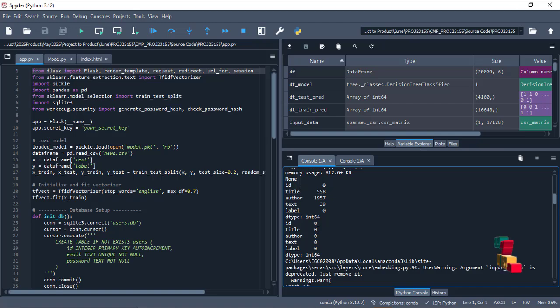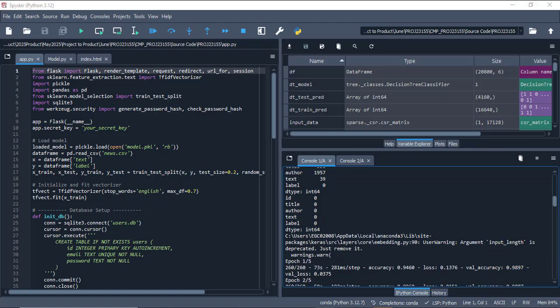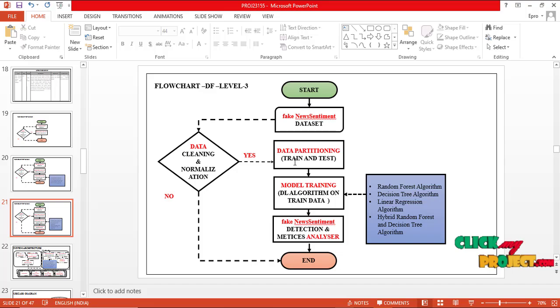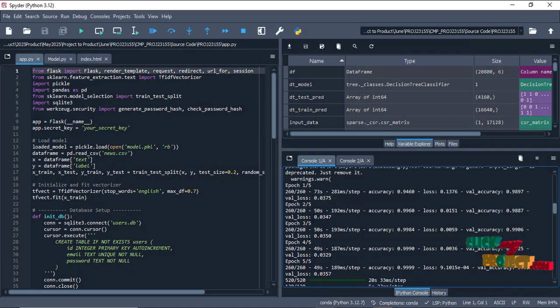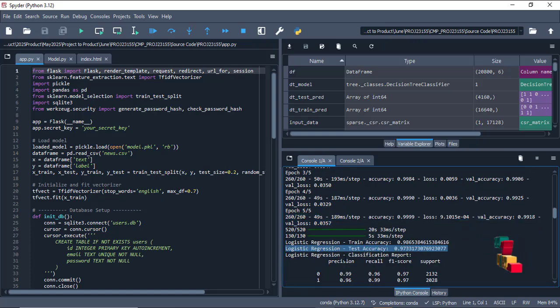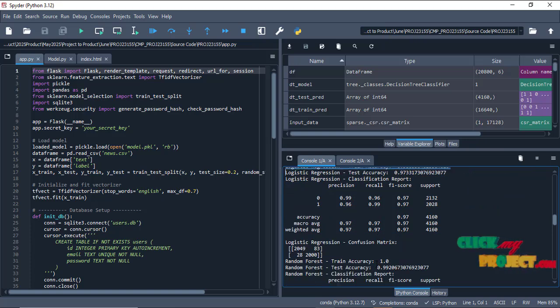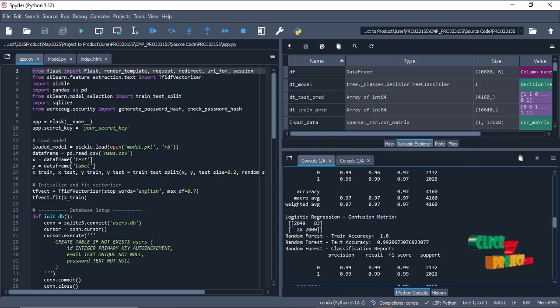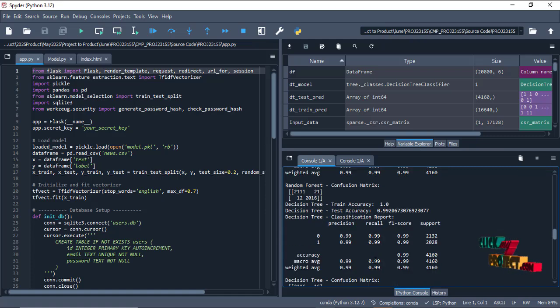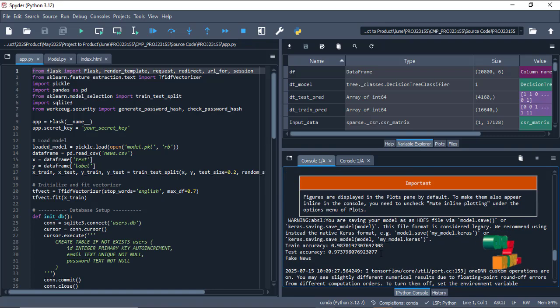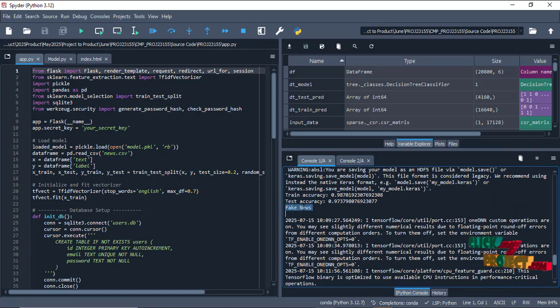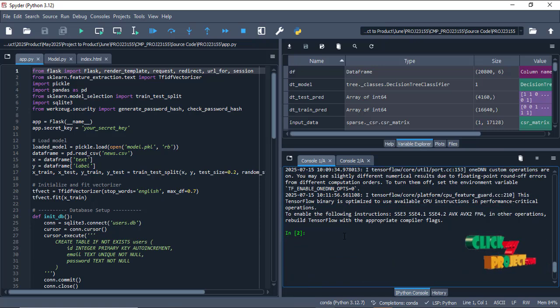First we have checked the missing values. So this is the data cleaning. After the partition is completed, we do the model training, and we get 99.9% accuracy. After that, logistic regression gives 97, and then the random forest testing accuracy, decision tree testing accuracy and LSTM testing accuracy, we have compared across the models. It predicts whether it is fake news or real news.